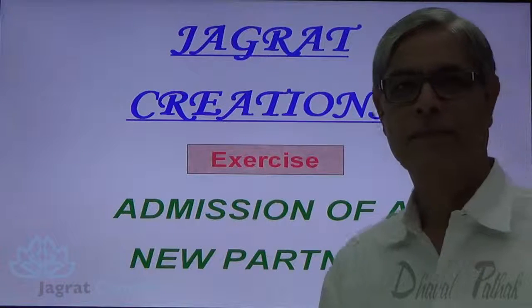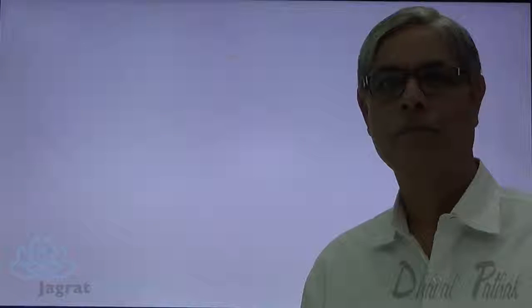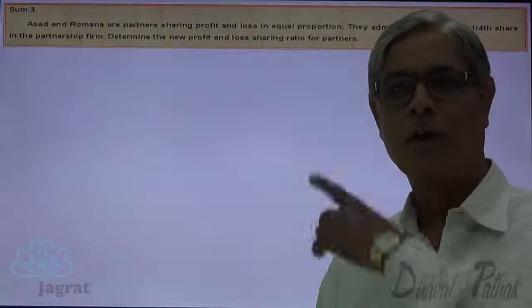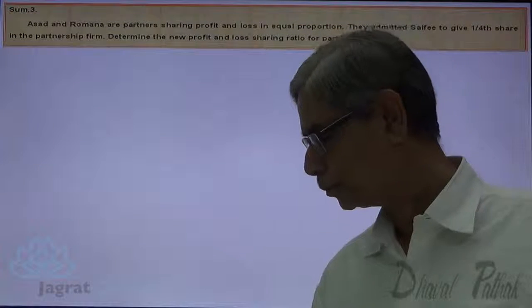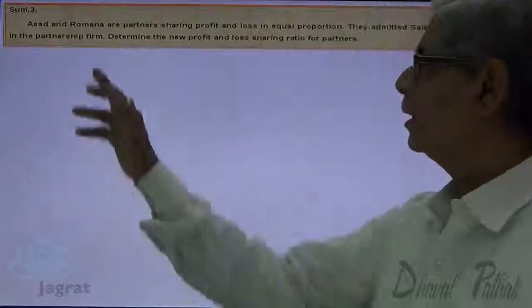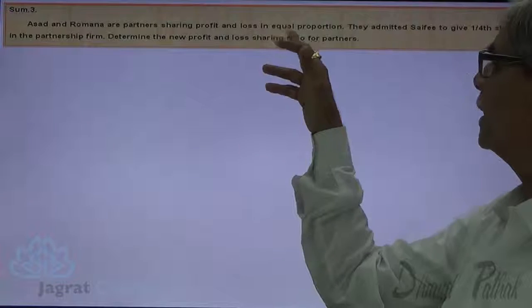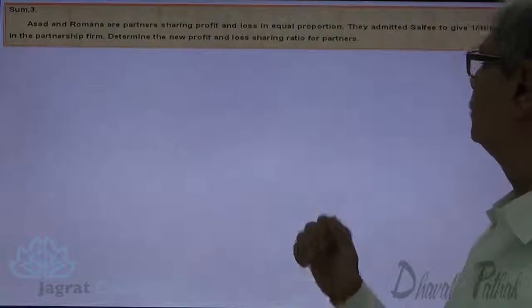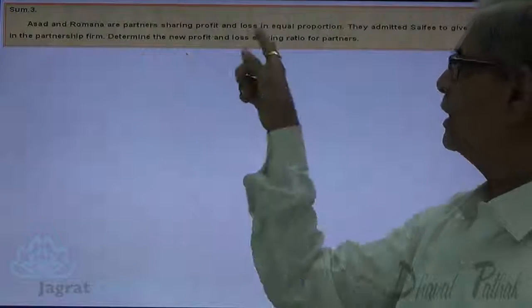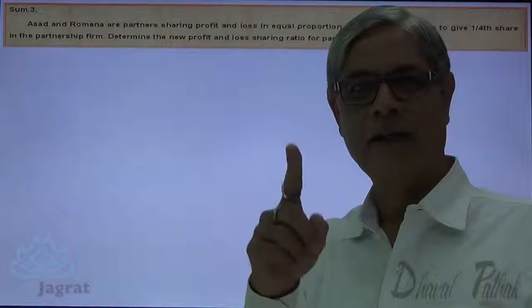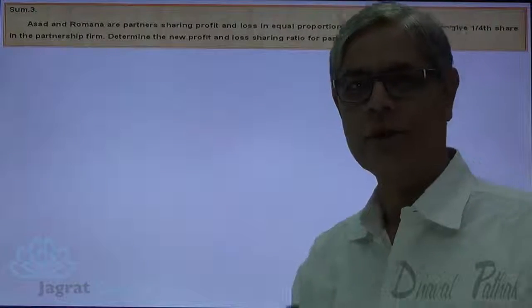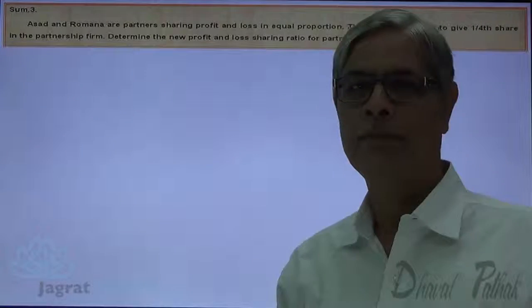Observe the sums. Look at this sum. Asad and Romana are partners sharing profits and loss in equal proportion. Two partners are there, equal proportion means 1:1, profit sharing ratio. They admitted Saif to give 1/4 share in a partnership firm.